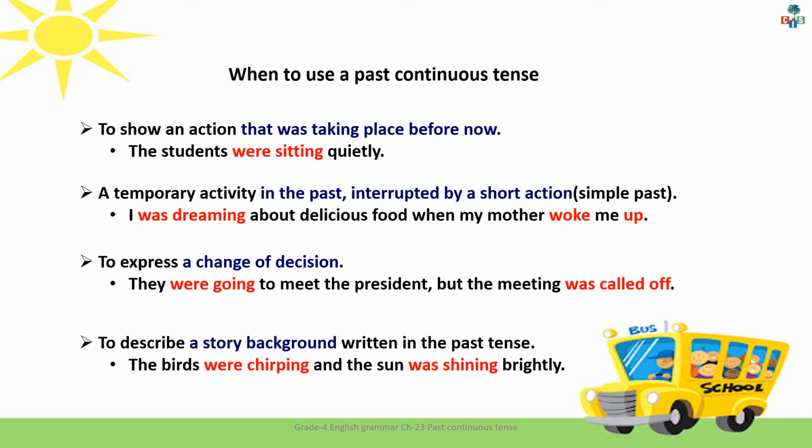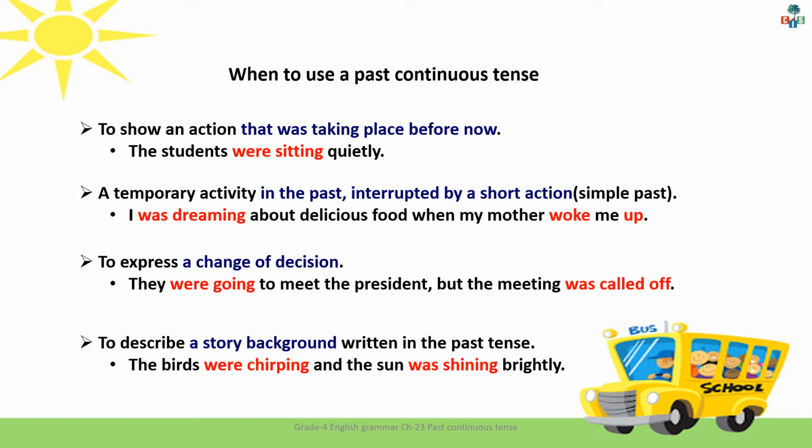Now here the temporary action was going on, which is I was dreaming, and in that activity some other activity interrupted. My mother woke me up, and that short action is expressed in simple past. And we use a past continuous tense to express a change of decision. For example, they were going to meet the president, but the meeting was called off.